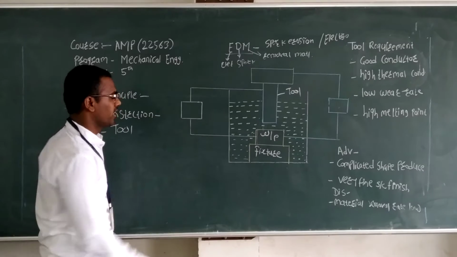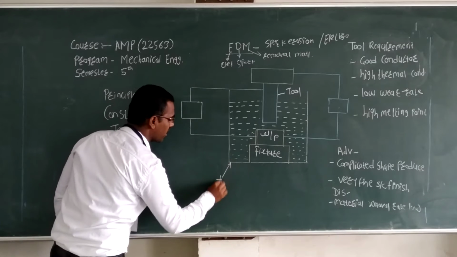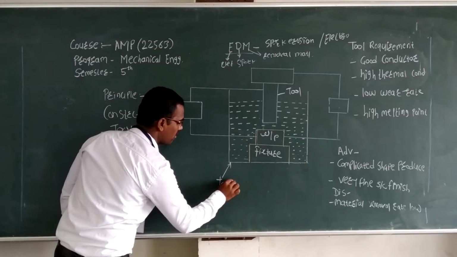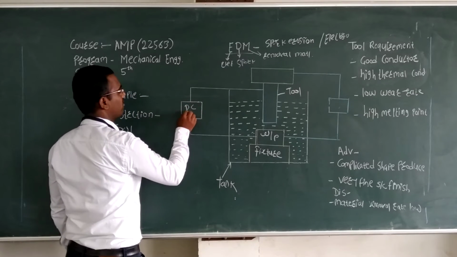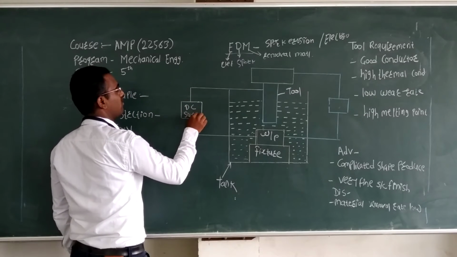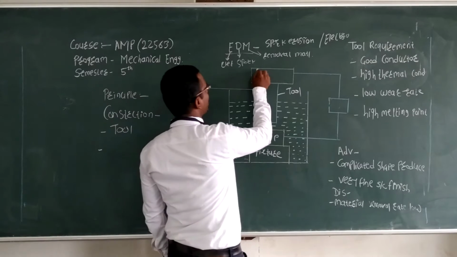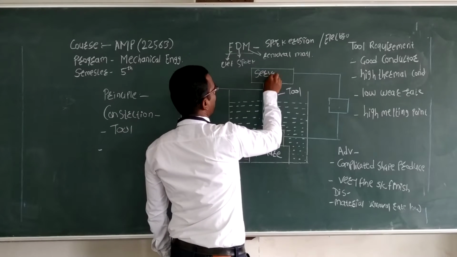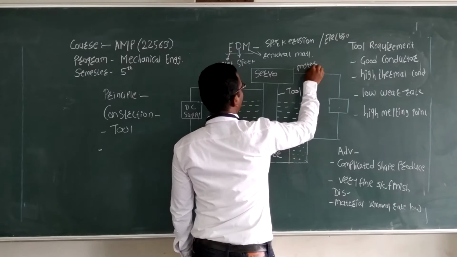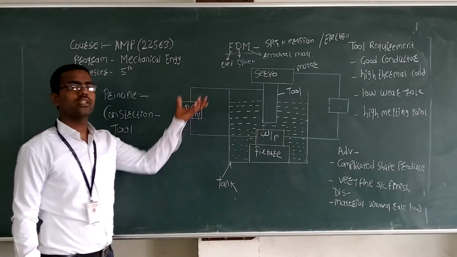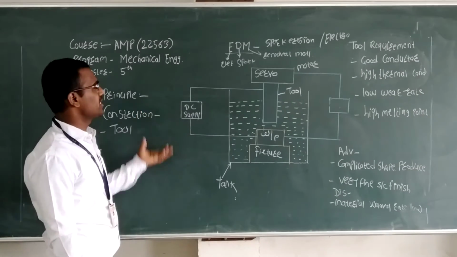Next is the container or tank. Another is the DC supply. Last is the servo motor. That is the construction of the electrical discharge machine. We will see them one by one.